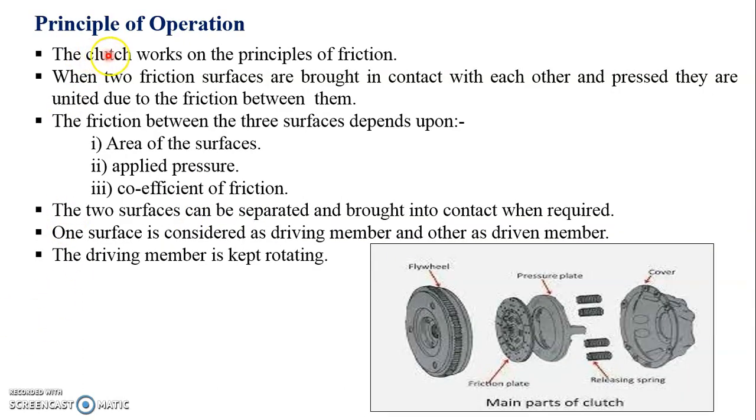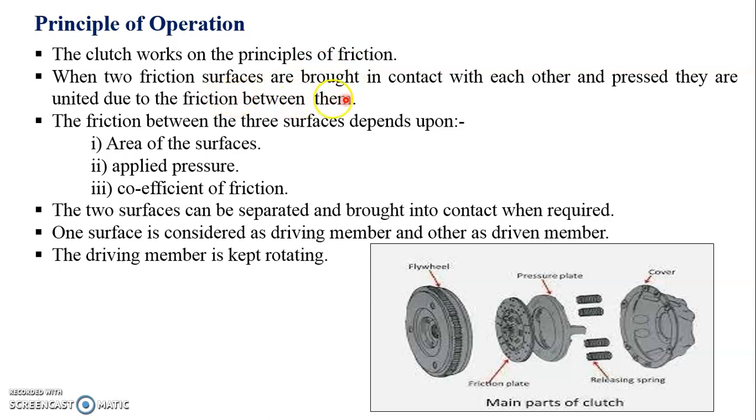Then on which principle does the clutch operate? The clutch works on the principle of friction. When two friction surfaces are brought in contact with each other and pressed, they are united due to friction between them. So the main principle of the clutch is friction. Many times this question is asked in the oral examination, but students are not able to give the proper answer. It is a very simple answer: the clutch works on the principle of friction.